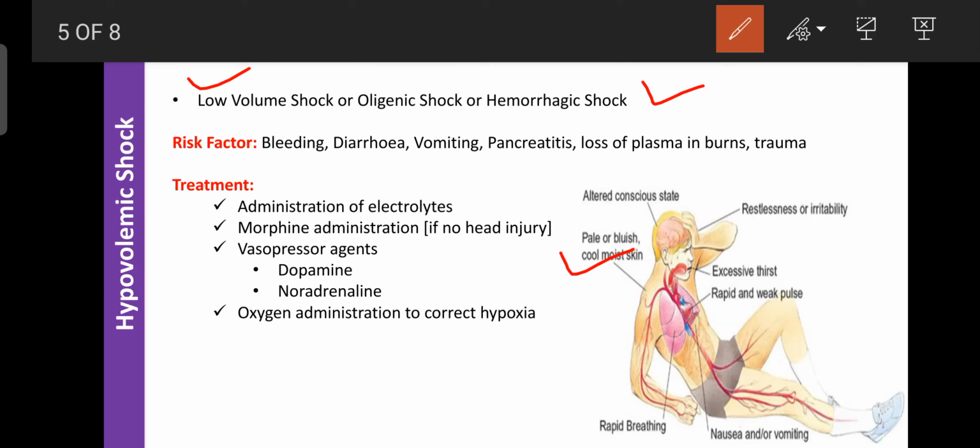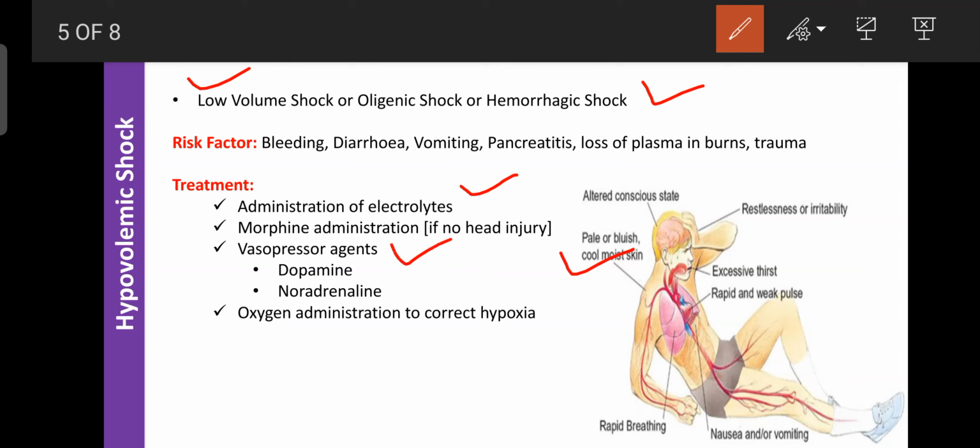So for treatment, first you administer electrolytes, because with the decrease in blood volume, the electrolyte volume or concentration also decreases. Due to the decreased electrolyte balance, the organs malfunction and loss of consciousness can occur. So that is corrected with the administration of electrolytes. Or you can administer morphine to stabilize the brain function. If there is no head injury, definitely you can administer morphine to control the pain during hemorrhagic shock.